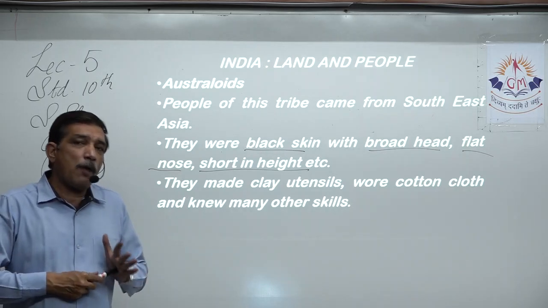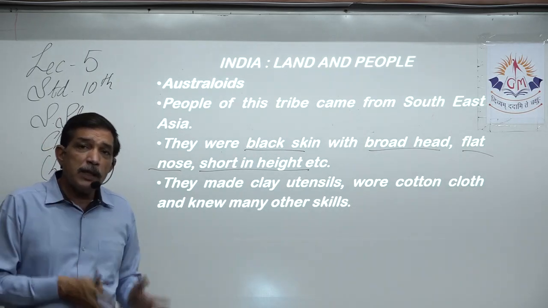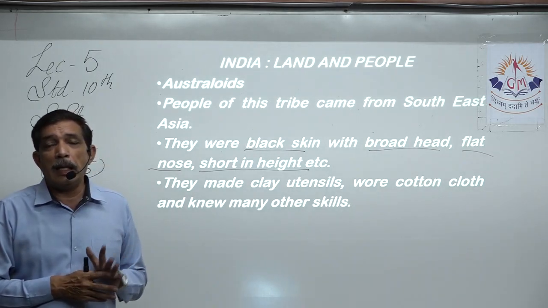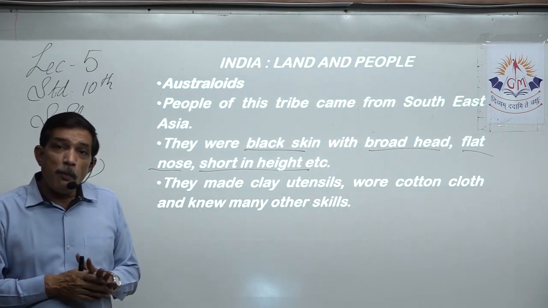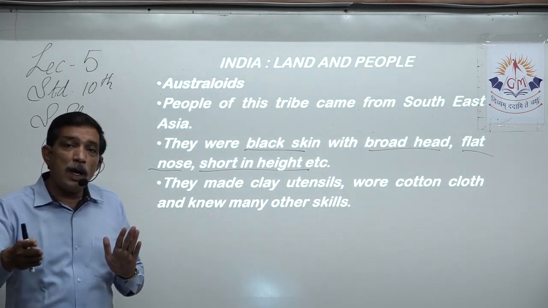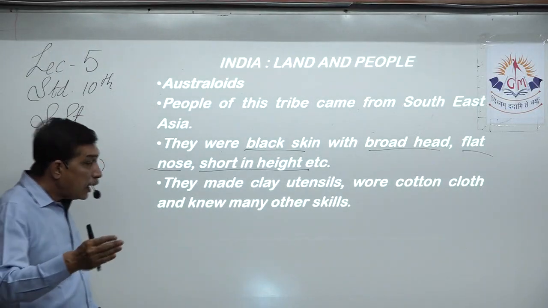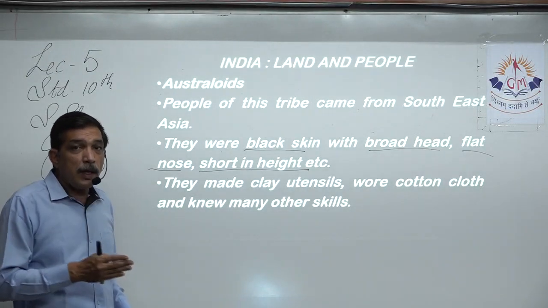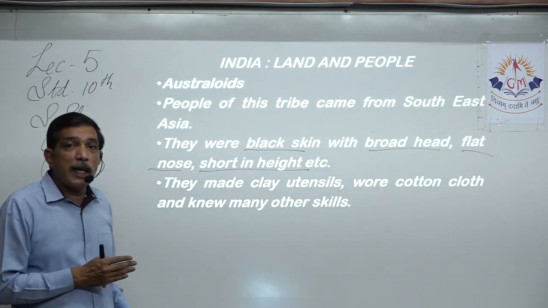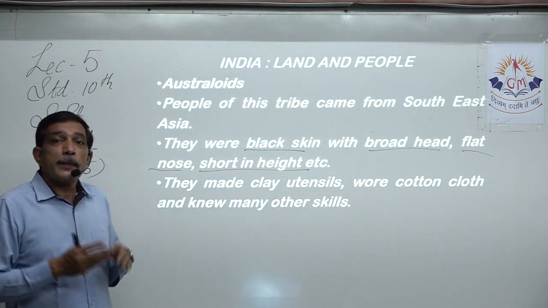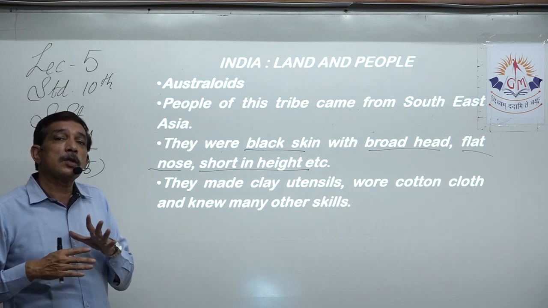Now they came after many centuries after the Negrito people came. So by that time, they had advanced, they learned lots of things during that time, and when they came to India, they brought those things with them, and that is why we have to tell also their contribution.